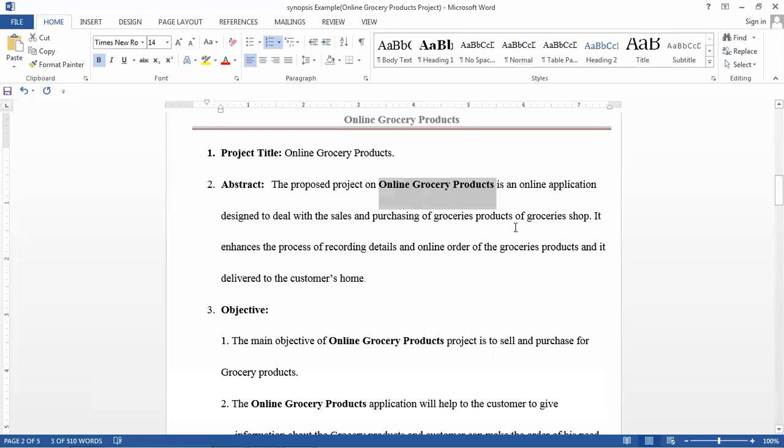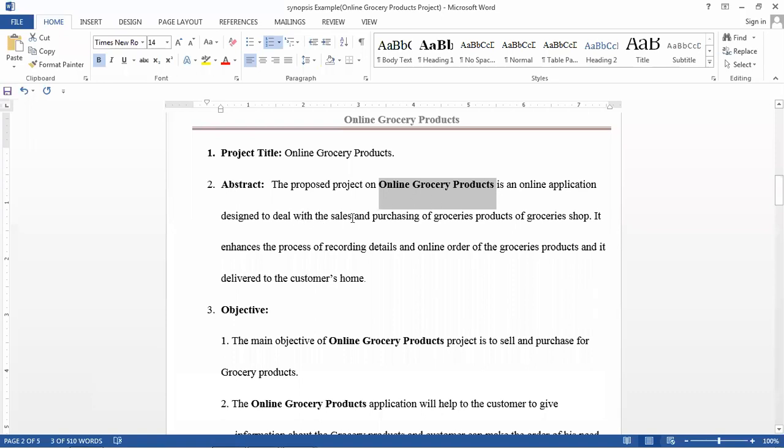Online, the customer can purchase either with cash on delivery, or he can do online payment. So these all will be there in the project. This is just to give a brief introduction of your project. In this I have given: an online application designed to deal with sales and purchasing.